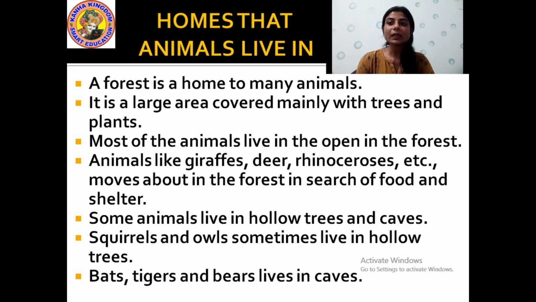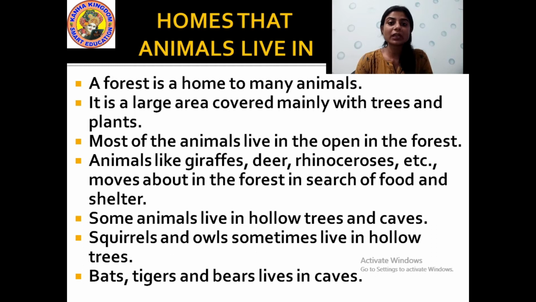Okay. Some animals live in hollow trees and caves. Hollow means something which is like a hole, or you can say it is like a cave. It is a type of place where you can get inside and you can stay. That is hollow. Something which is deep or something which is open. Some animals live in hollow trees.